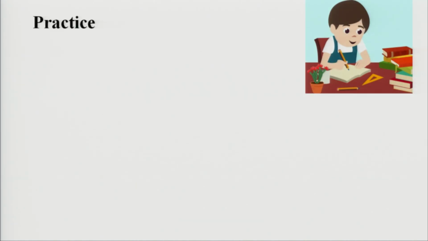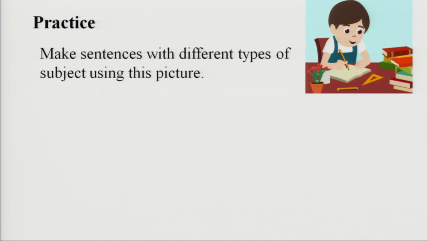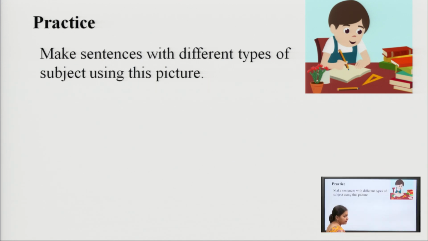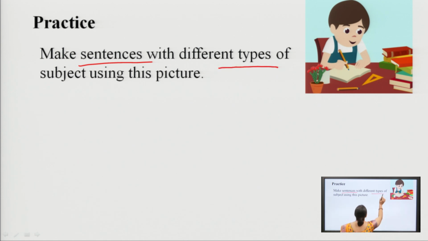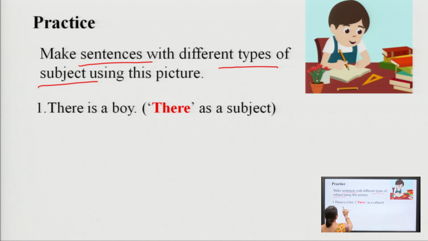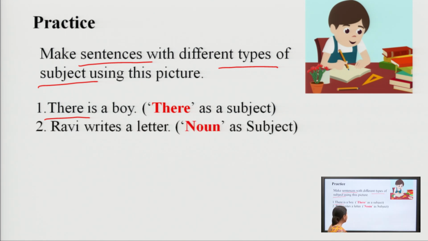Let us practice. Here is a picture of a boy. Make sentences with different types of subject using this picture. What do you see in this picture? There is a boy. You will say, there is a boy. There is used as subject in this sentence. If we call this boy Ravi, what will you say? What does Ravi do? Ravi writes a letter.